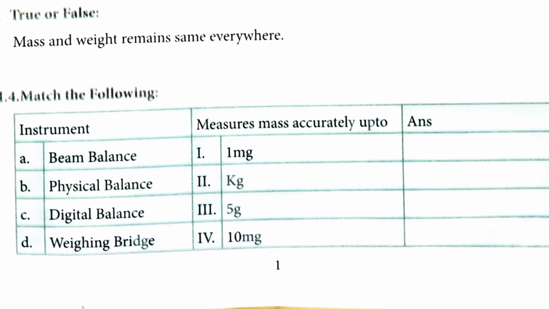Next question, true or false? Mass and weight remain the same everywhere. For this, let's go to page number 10. There we can find the answer. Difference between mass and weight. See, the fourth point, mass remains the same everywhere. Then for weight, it varies from place to place. So, here the statement is false.